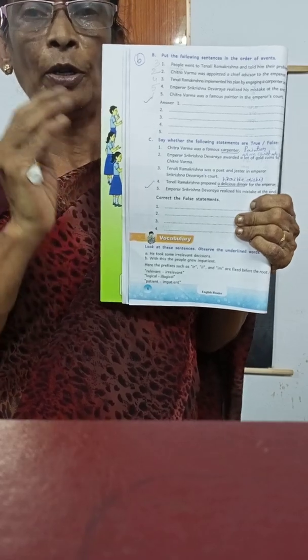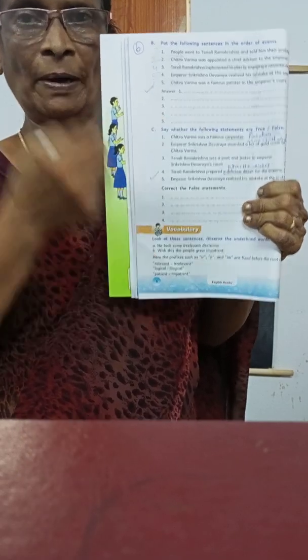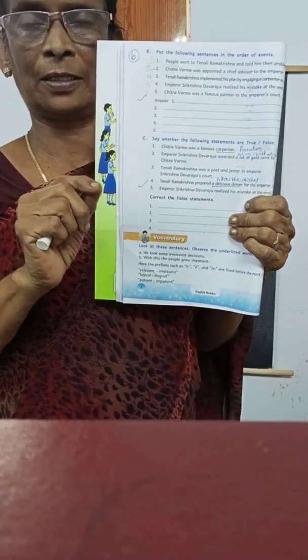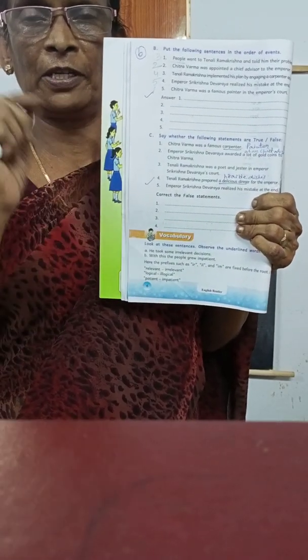Next we'll come to the second one, which is true or false. Here, maybe you might have learned in 5th class you are writing true or false. While reading the sentence you will get the answer true or false. But here, which is the correct answer, you put a right mark. Which is the wrong answer? Listen carefully. Which is the wrong answer? You have to put a wrong mark in the bracket.